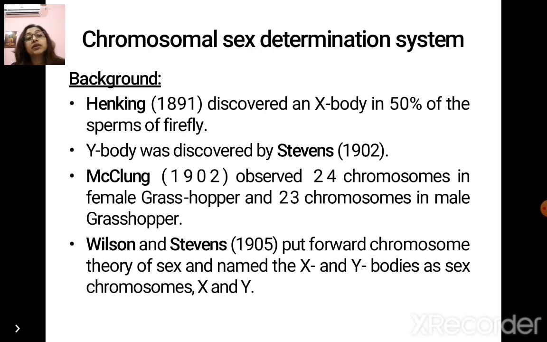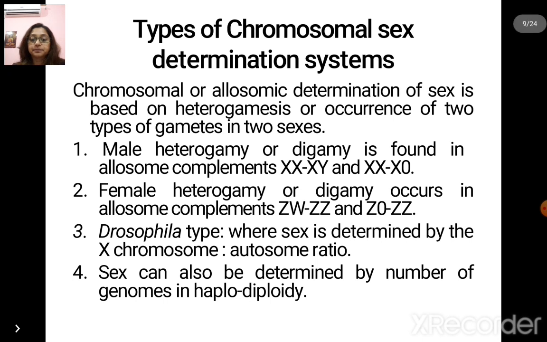McClung also in 1902 observed 24 chromosomes in female grasshopper, whereas 23 in male. Wilson and Stevens in 1905 put forward the chromosome theory of sex and named the X and Y bodies as sex chromosomes X and Y respectively.